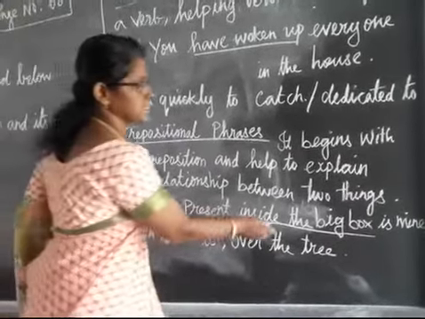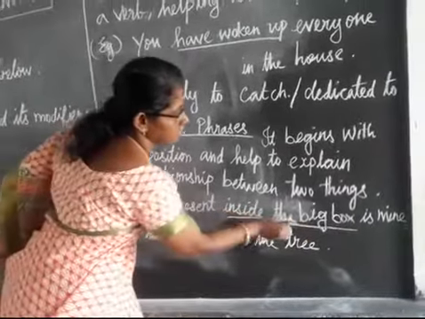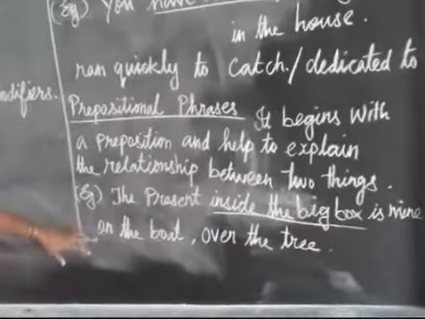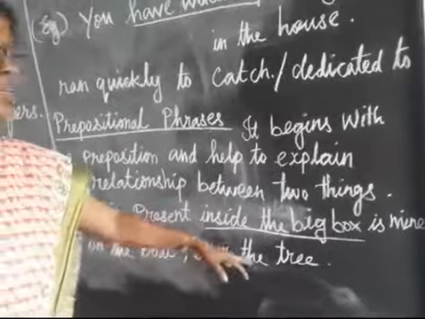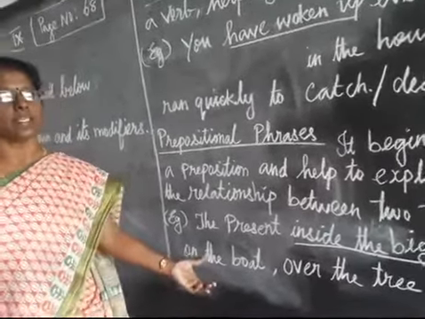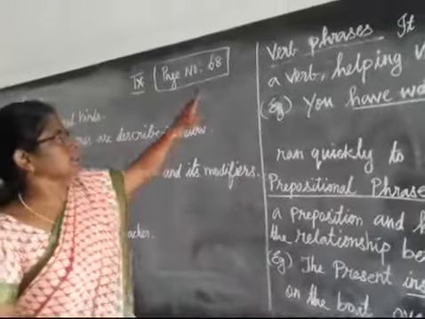The present inside the box. Here 'inside the big box' is a phrase. Okay, 'is mine.' For example, on the boat, over the tree. These are called phrases. Okay students, 9th book, page number 68.